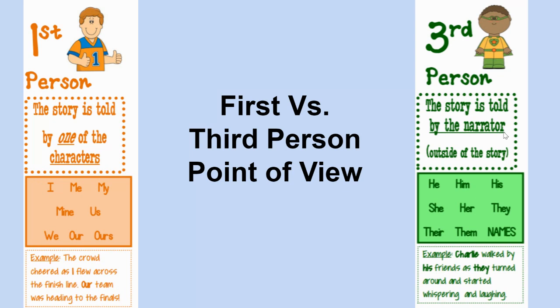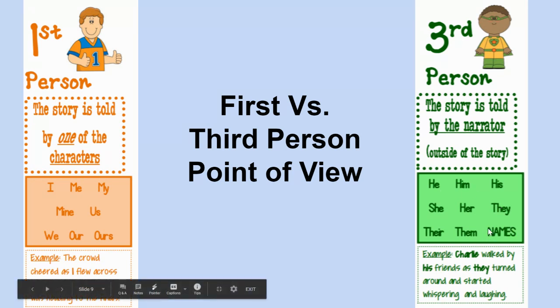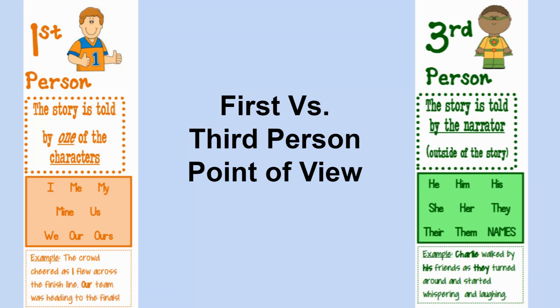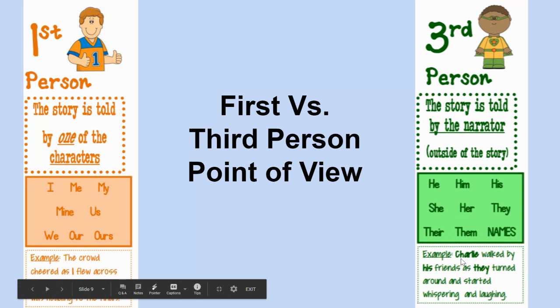Third person is when the story is told by the narrator. This person is outside the story. They are not in and experiencing it. This is where we're going to see words like he, him, his, she, her, they, or names of characters, their actual names. Let's look at that example. Charlie walked by his friends as they turned around and started whispering and laughing. So notice we have a name, so we see Charlie, his friends, they turned. This narrator is not actually in this story.